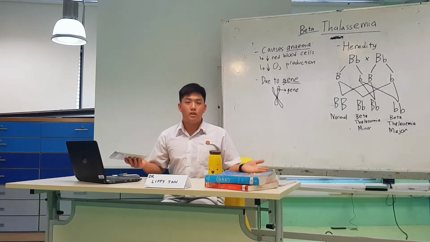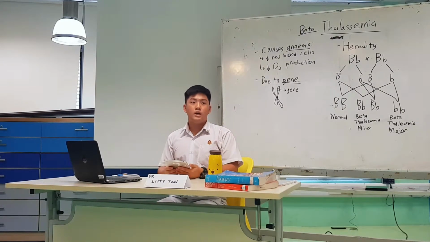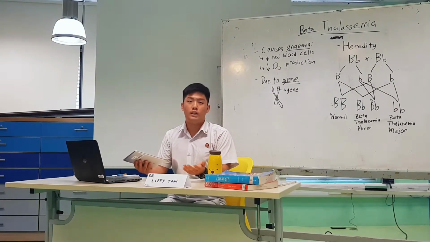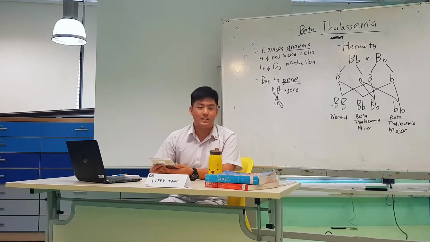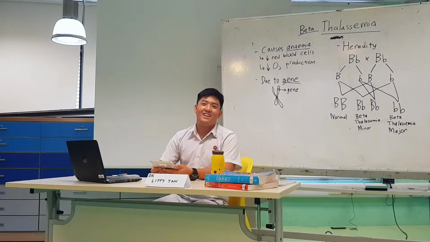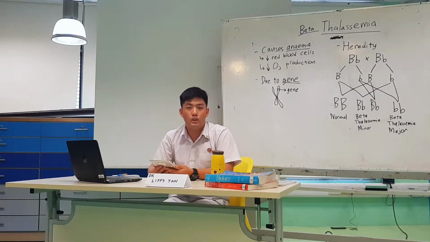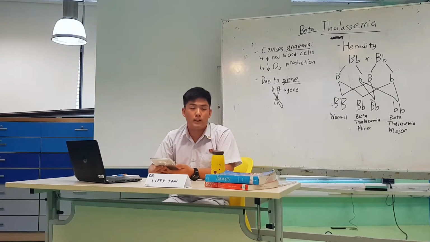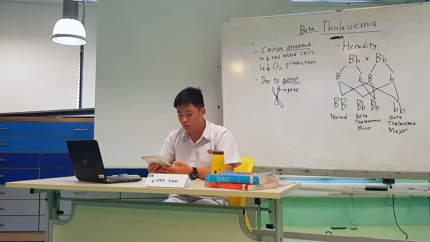So how do we treat beta thalassemia? Minor cases are less serious, and can be treated by injecting iron into the blood to solve the issues of heme production. But for the major cases, we definitely need something more major, right? A bone marrow transplant would probably be the only hope for such patients, because it would give them functional red blood cells to carry oxygen. And this may just increase their survival into adulthood.